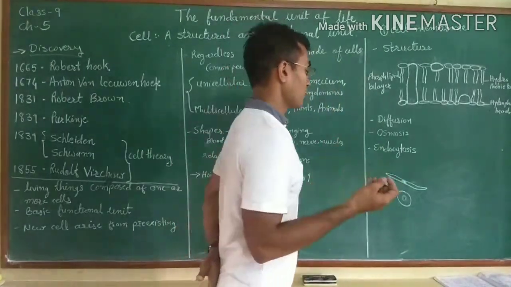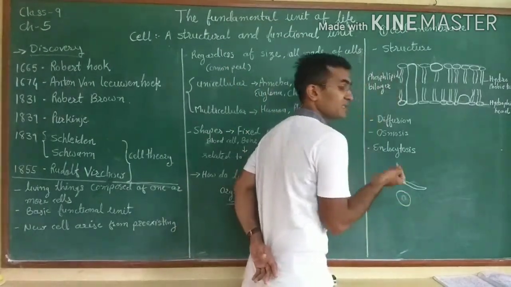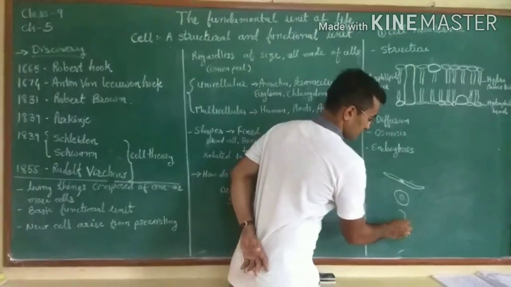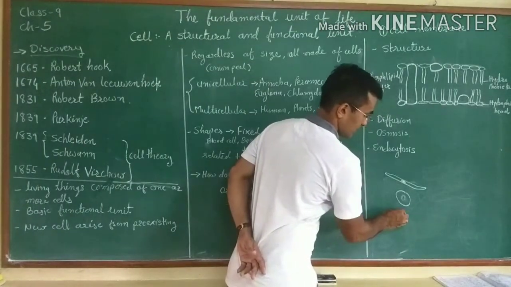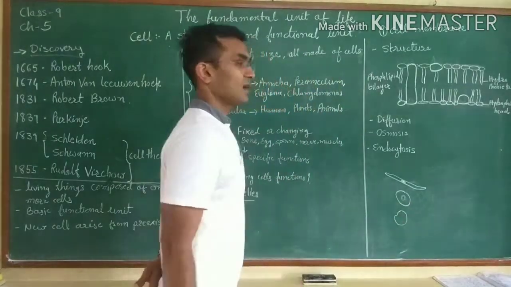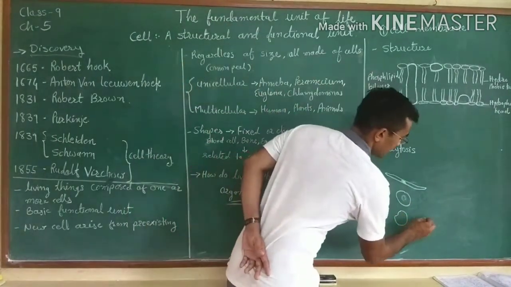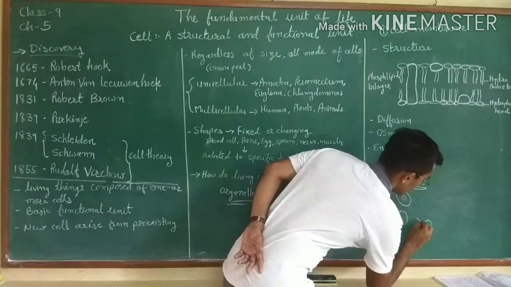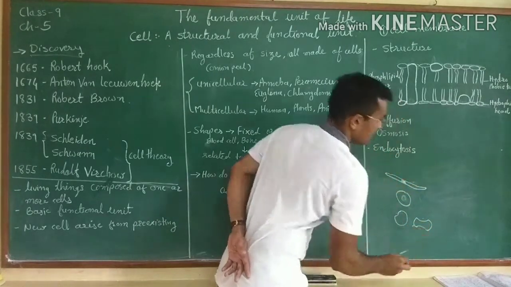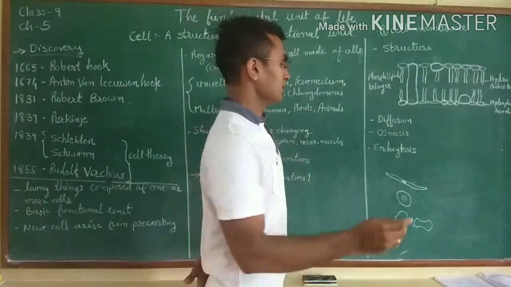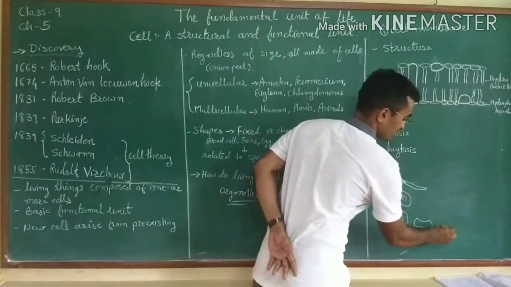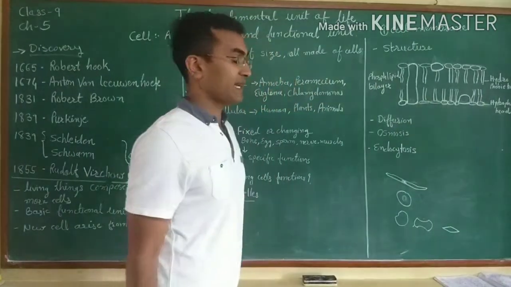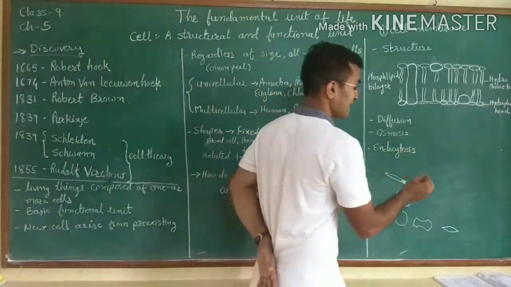Which are they? WBCs, and WBCs are again of different shapes. These are WBC, RBC, then platelets. This is a platelet. Then sperm cells.